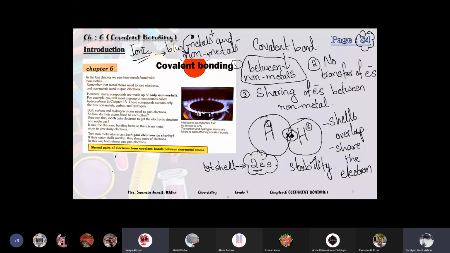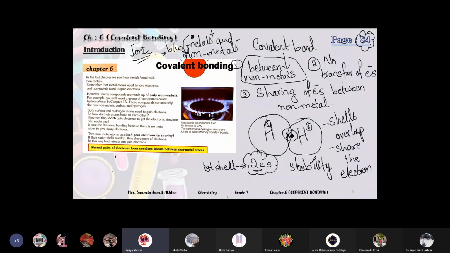In the last chapter, we saw how metals bond. Remember that metal atoms need to lose electrons and non-metals need to gain electrons. However, many compounds are made up of only non-metals. For example, you will meet a group of compounds called hydrocarbons in chapter 15. These compounds contain only the two non-metals, carbon and hydrogen.